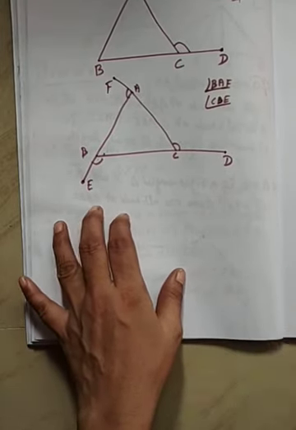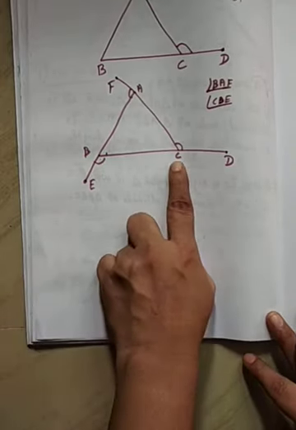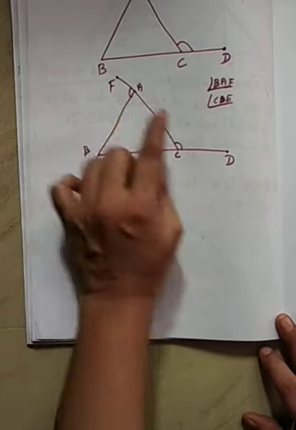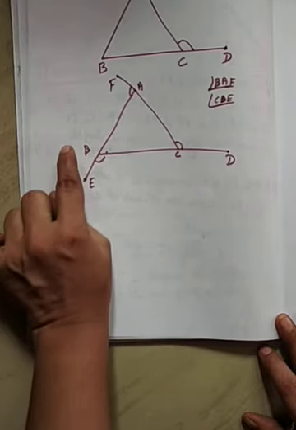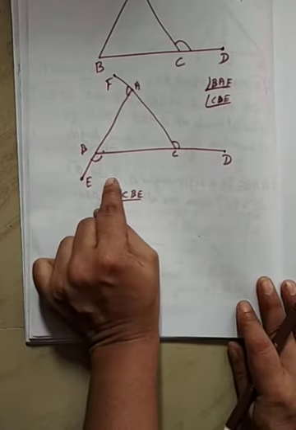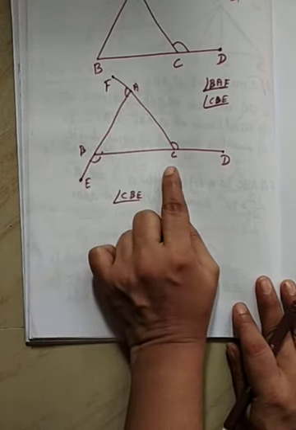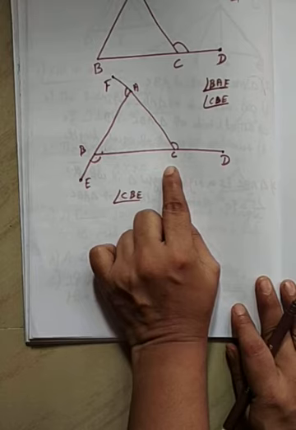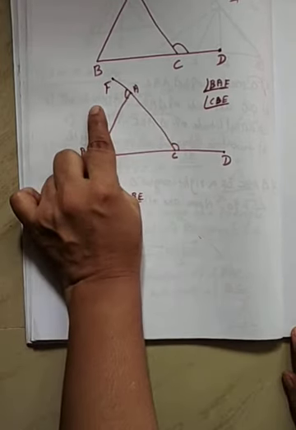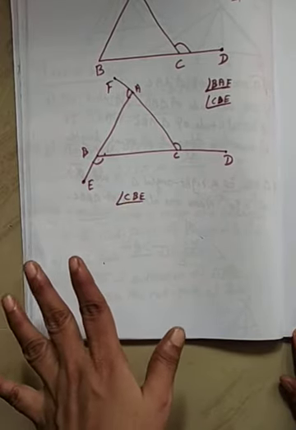Now, for angle CBE, let us take angle CBE. I have to write angle CBE. The interior opposite angles are angle A and angle C. Obviously, the interior opposite angles of angle BAF are angle B and angle C. Everybody clear? Okay, don't get confused.